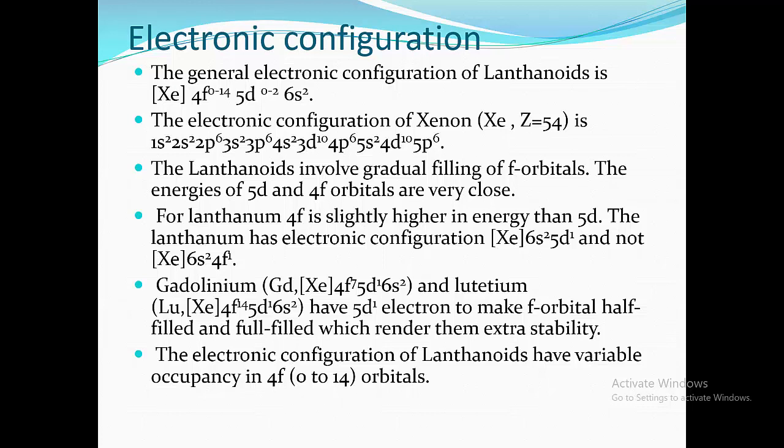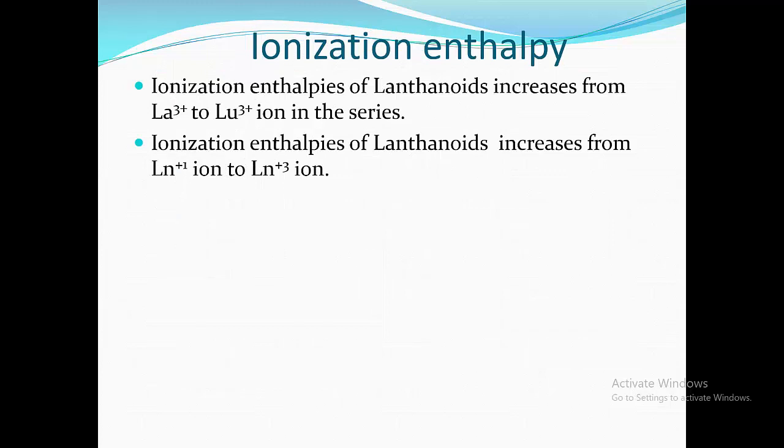The electronic configuration of lanthanoids has variable occupancy in the 4f orbital, that is, 0 to 14 electrons can be occupied in the 4f orbital. Now, ionization enthalpy. Ionization enthalpy is nothing but the energy required to remove the outermost valence electron from a free gaseous atom.